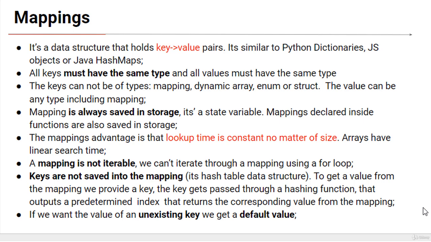A mapping is a hash table data structure, and to get a value from the mapping, we must provide the key. The key gets passed through a hashing function that outputs a predetermined index that returns the corresponding value from the mapping. If we want the value of an unexisting key, we get a default value. We don't get an error like in Python or in JavaScript.